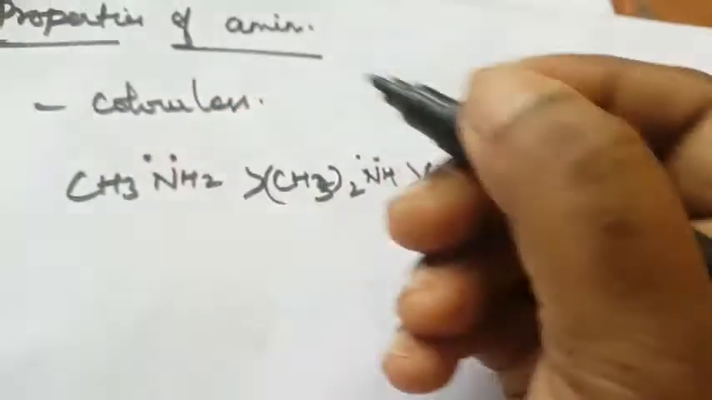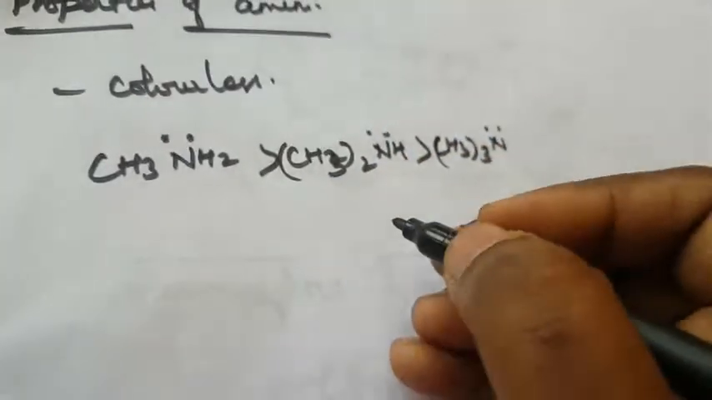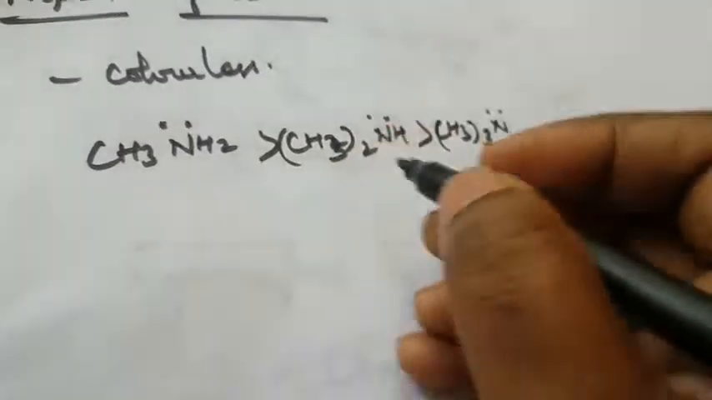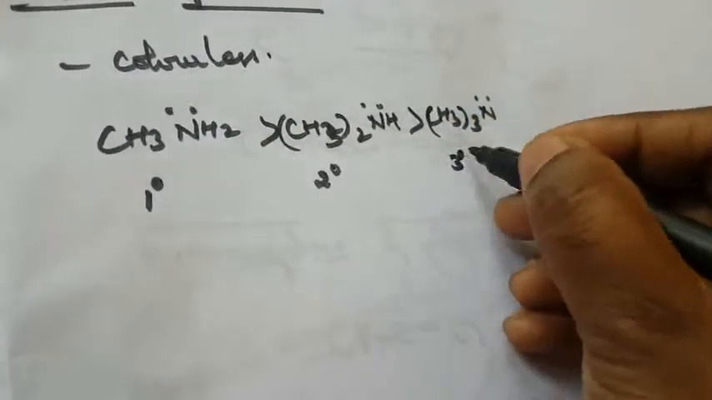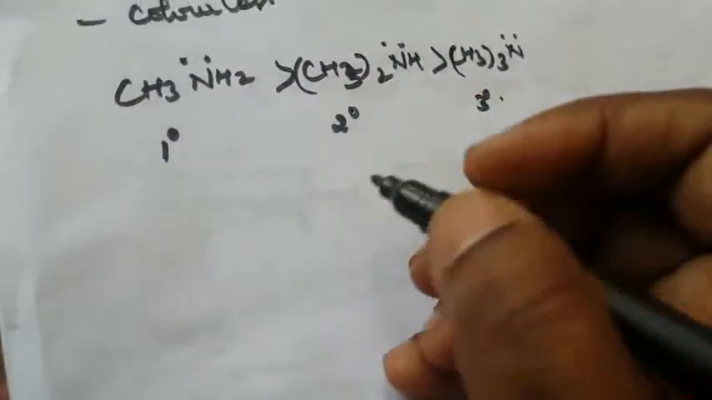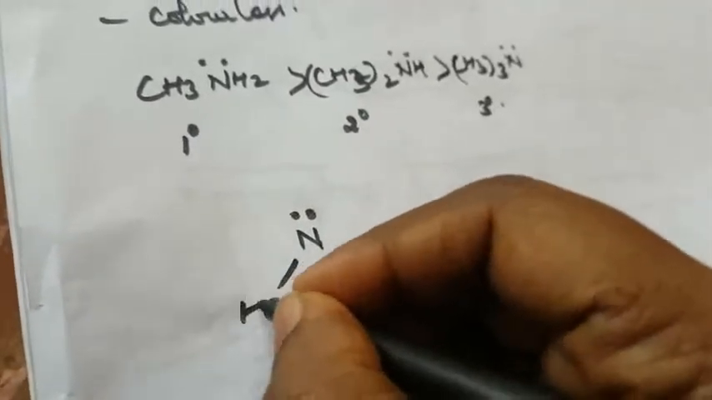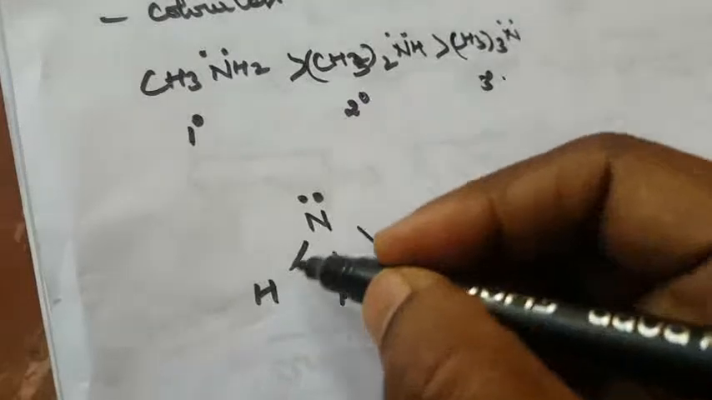How will it be a lone pair? What are the structures of amines that have a lower boiling point when compared to alcohol? Solubility: aliphatic amines are soluble in water. This is primary, this is secondary, this is tertiary. Again, what is the structure of amine? Here is nitrogen, this is the lone pair, here hydrogen, here hydrogen, here hydrogen. This is the C-N bond.